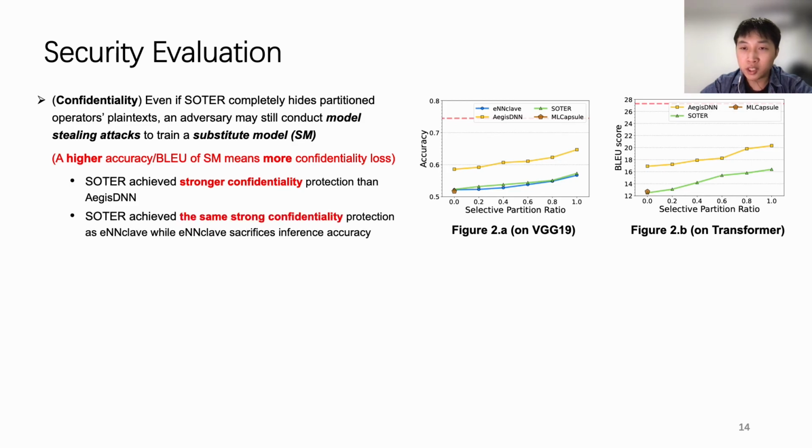Meanwhile, SOTER achieved the same strong confidentiality protection as Enclave, while Enclave sacrifices inference accuracy, because Enclave retrains partial model parameters to hide the original operators' parameters on the untrusted GPU.